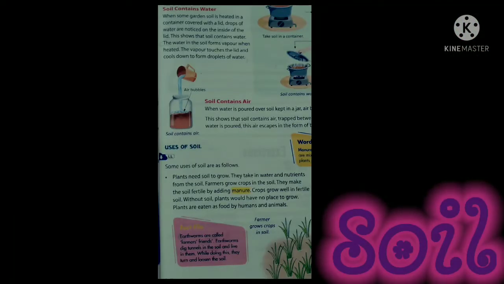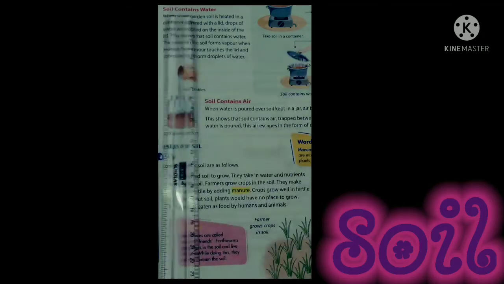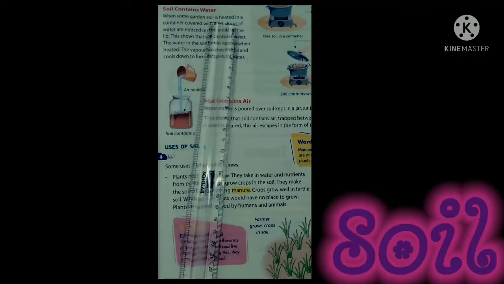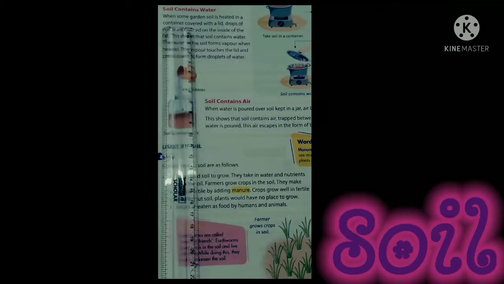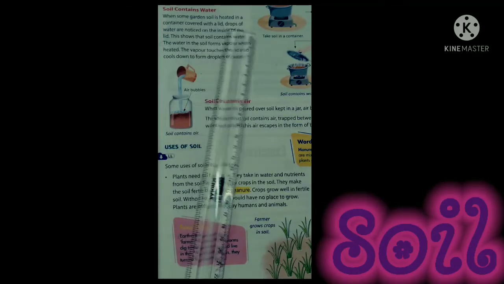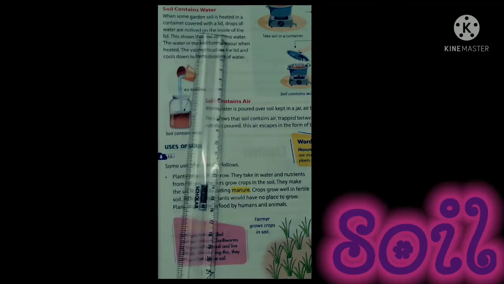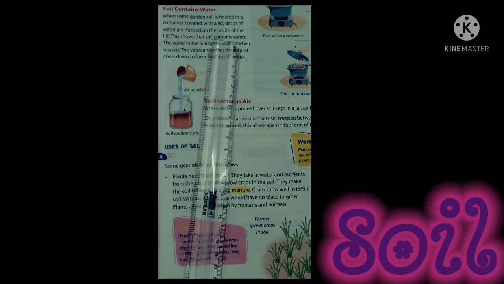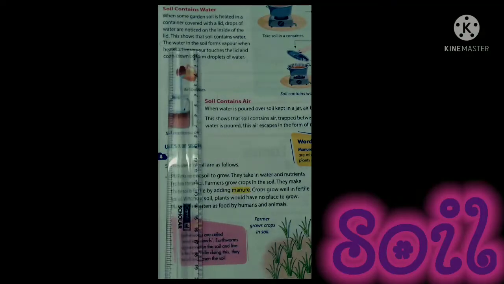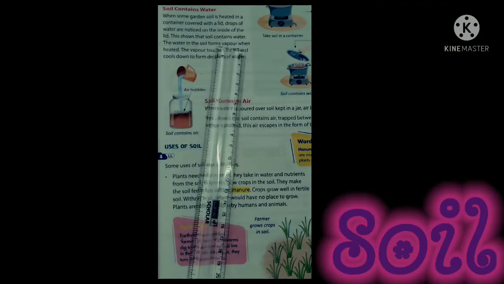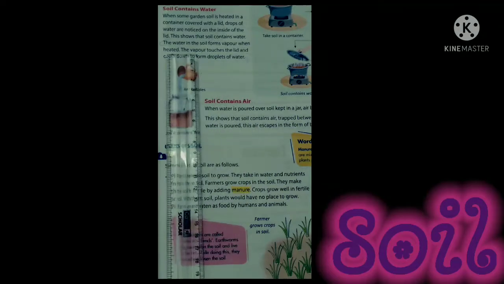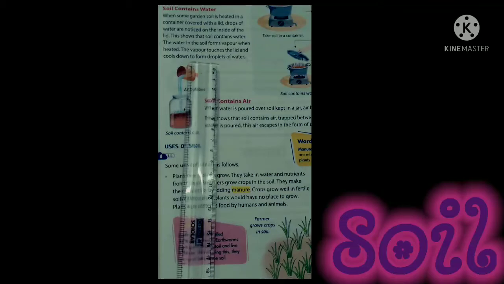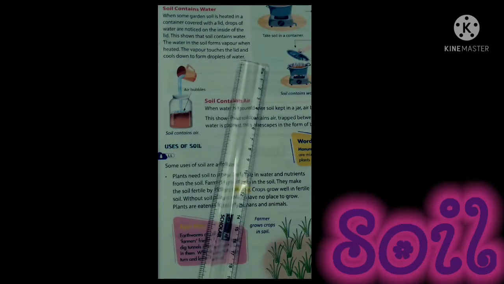Children, take page number 43. Soil contains water. When some garden soil is heated in a container covered with a lid, drops of water are noticed on the inside of the lid. This shows that soil contains water. The water in the soil forms vapor when heated. The vapor touches the lid and cools down to form droplets of water.